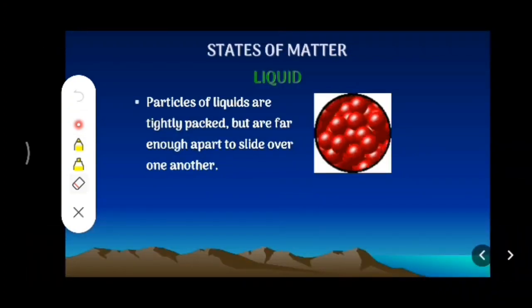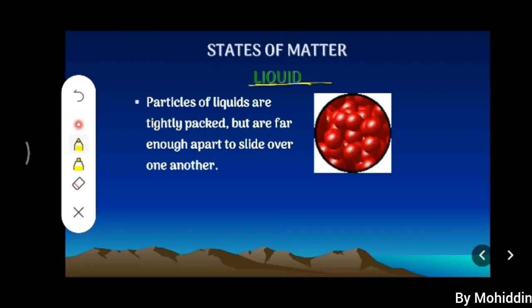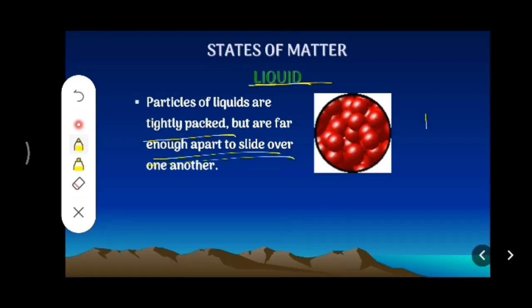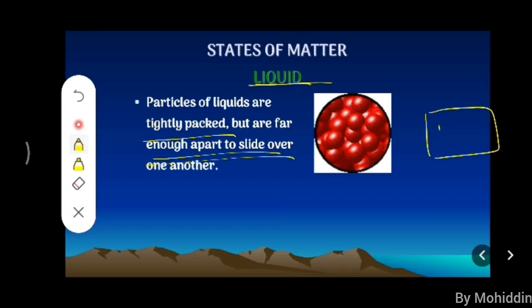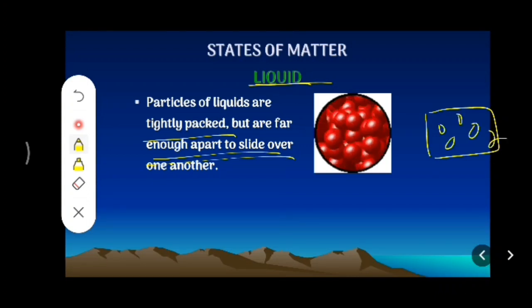The next important state of matter is liquid. In the case of a liquid, particles are tightly packed but are far enough apart to slide over one another. Compared to solid, the particles are loosely arranged, not by much, but as compared to solid.